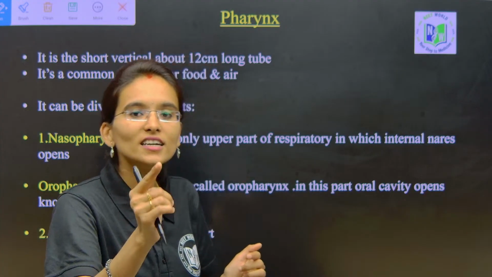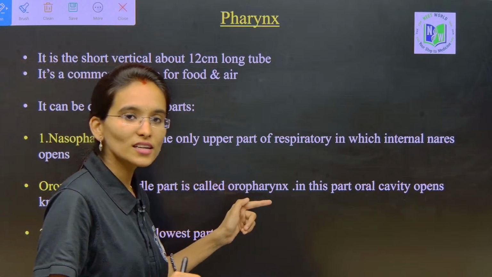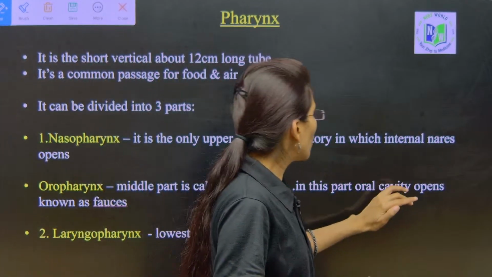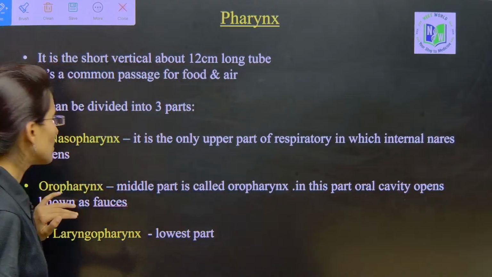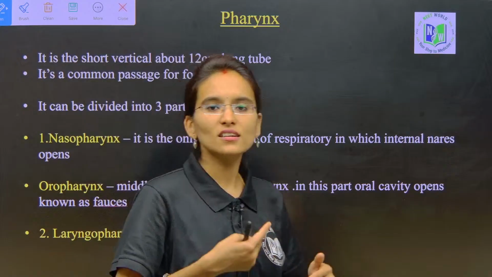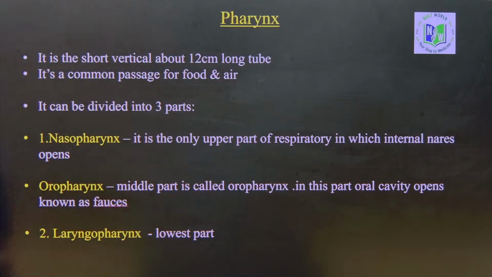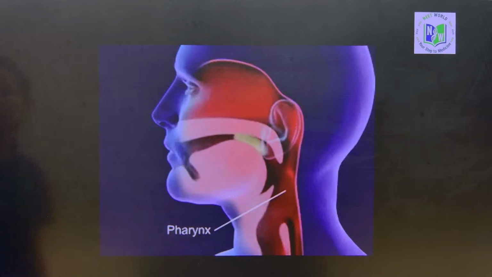Next, the oropharynx is the middle part, the oral cavity opens into the oropharynx, and the laryngopharynx is the lowest part, which is involved in the production of sound.